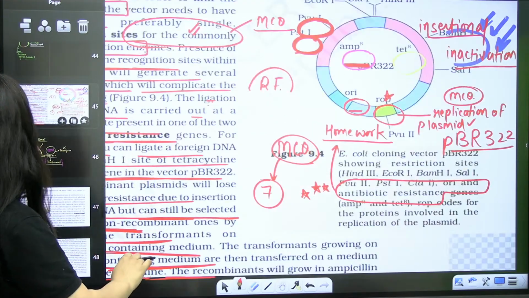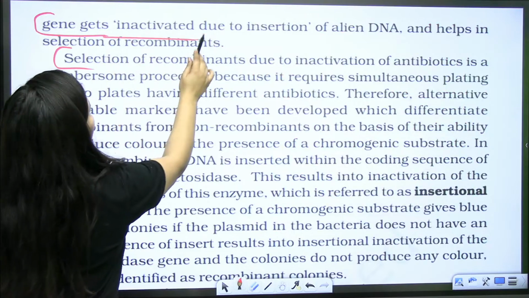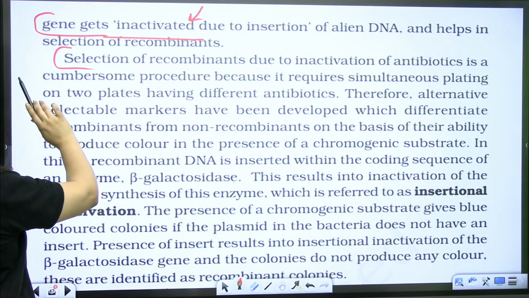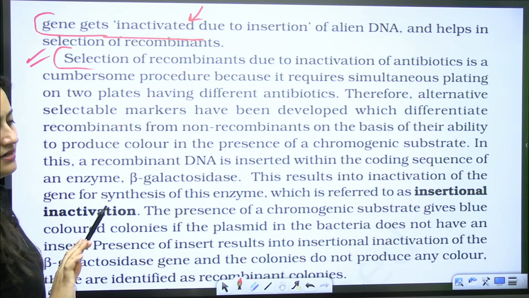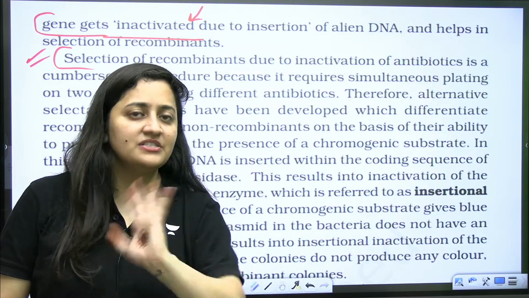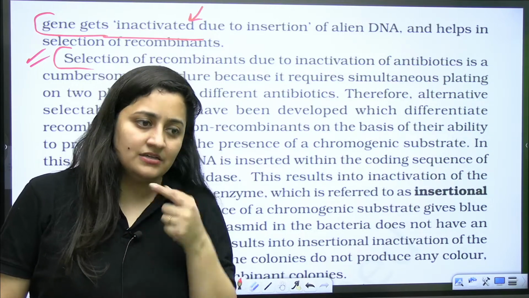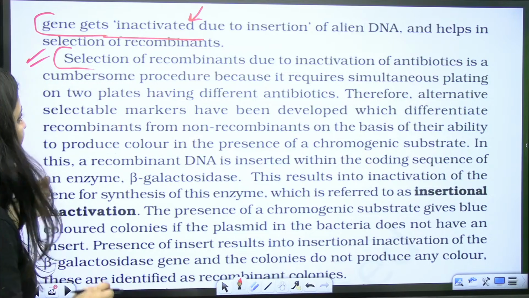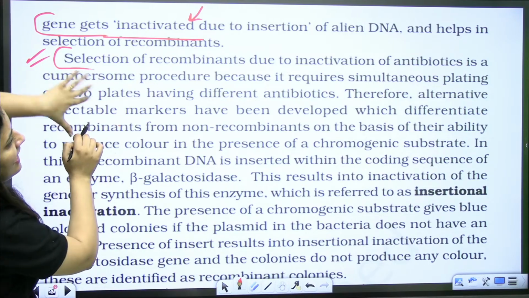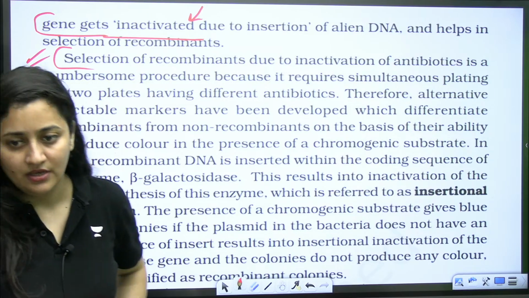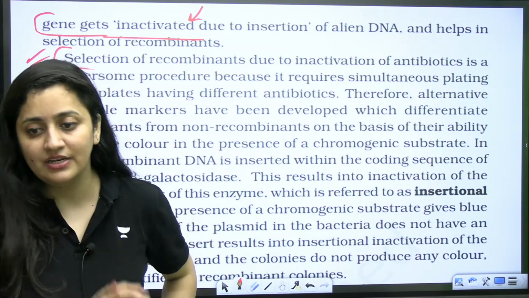They will grow in ampicillin. Genes get inactivated due to insertion of alien DNA. Done. So that's how it works basically. In tetracycline, where tetracycline is present, they will not grow, but if they have the ampicillin, then they can survive. Why? Because insertion of one gene has inactivated another gene. That is your insertional inactivation actually.